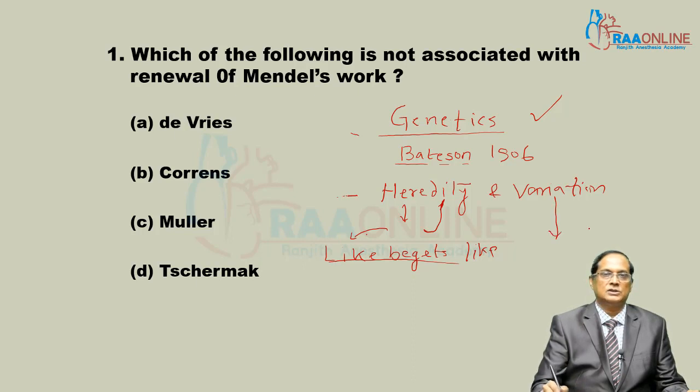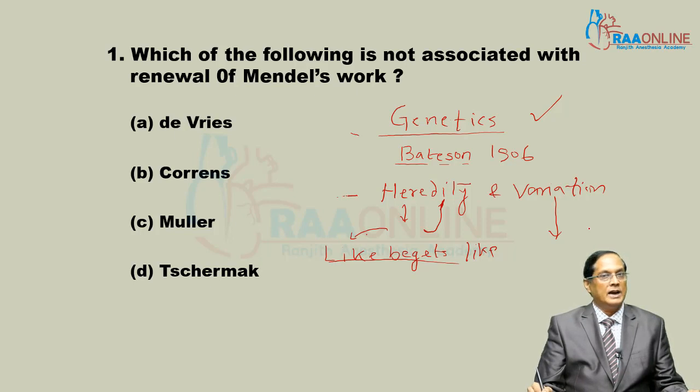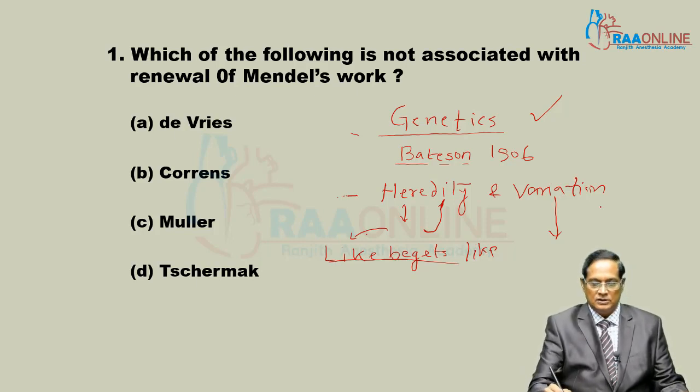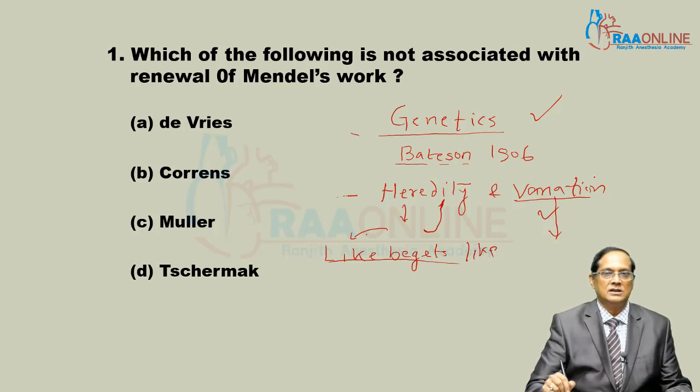And variation: two offsprings of a parent, provided they are not identical twins, have some identifying features, that is they are not very similar. This is due to variation. So what is variation? Two progeny of a parent are not fully identical. A study of heredity and variation is dealt under genetics.